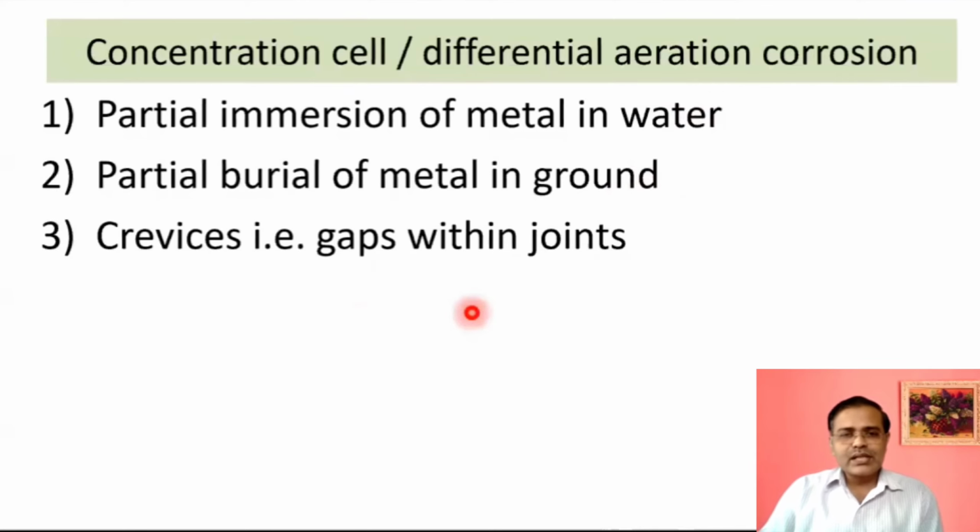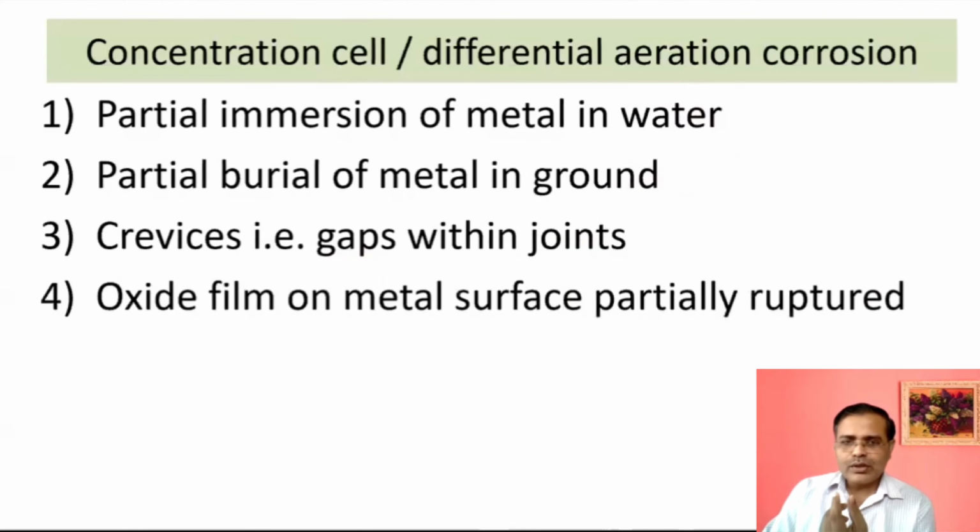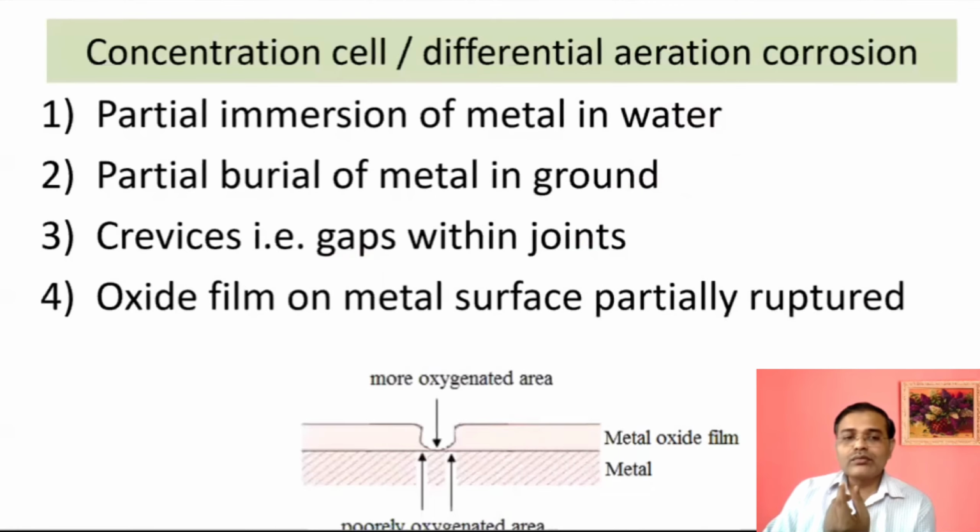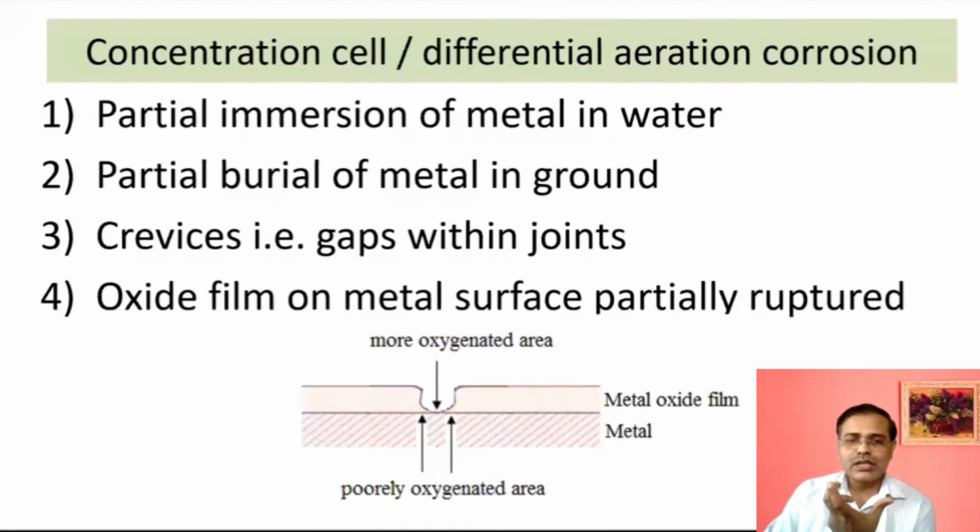Then the next is crevices, or the gaps between the joints. Crevices means gaps between the joints. Within that area, there will be poor oxygen content, a less amount of oxygen, and that's why corrosion will be faster in that poorly oxygenated area. Similarly, an oxide film is available on the metal surface and it is partially ruptured.